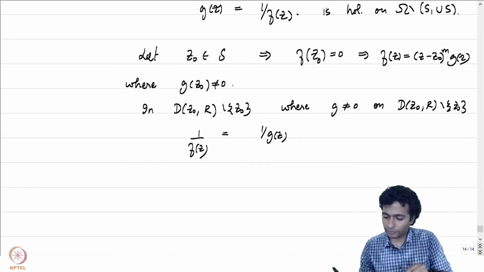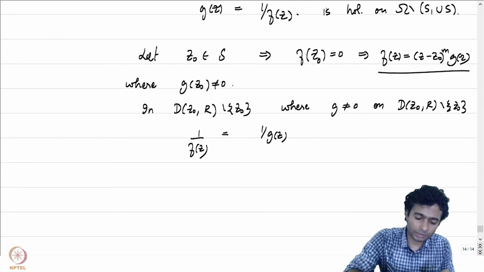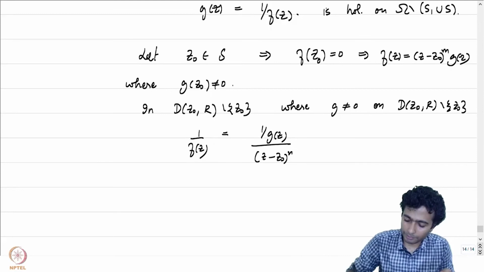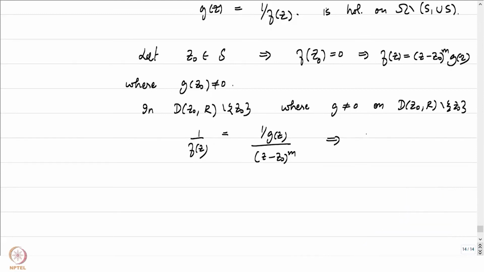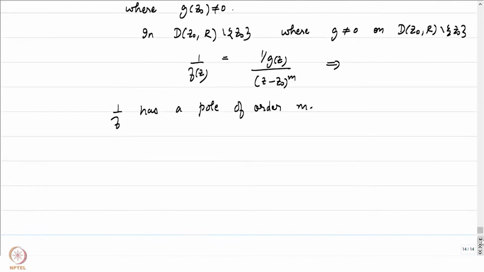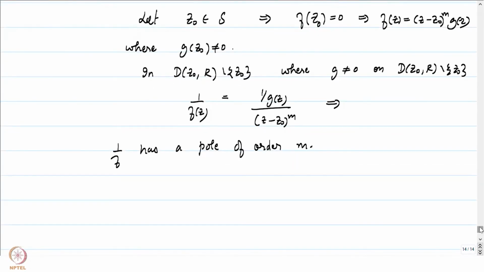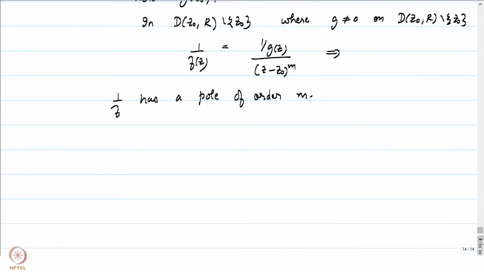And 1 by f of z, by manipulating this, is going to be 1 by g of z by z minus z0 to the power m, which tells us that 1 by f has a pole of order m, where m is the order of the 0 of f at z0. So for every point in S1, that's going to be a pole of the function 1 by f. That's a good observation to keep in mind.